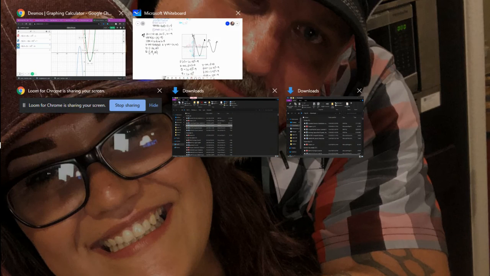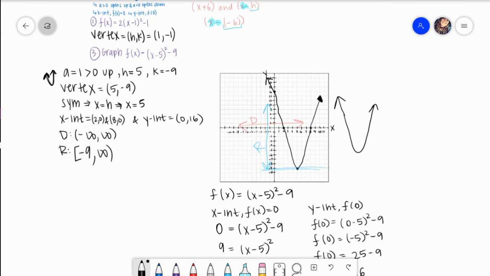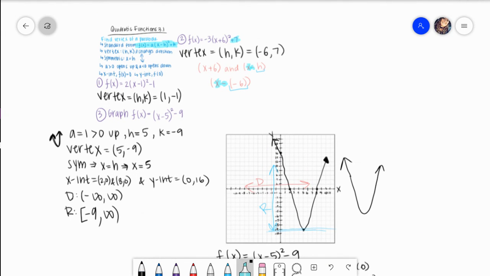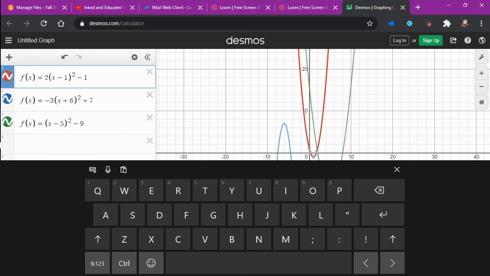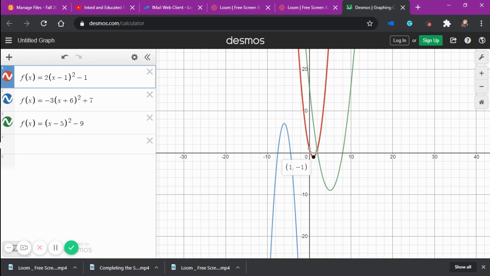Now, for the first problem, I'm sure y'all believed me whenever I told you that the vertex was 1, -1. So that's 2x minus 1 squared, and then a -1. And I'm saying the vertex is 1, -1. That is this first graph right here. And I notice that my vertex is at 1, -1.